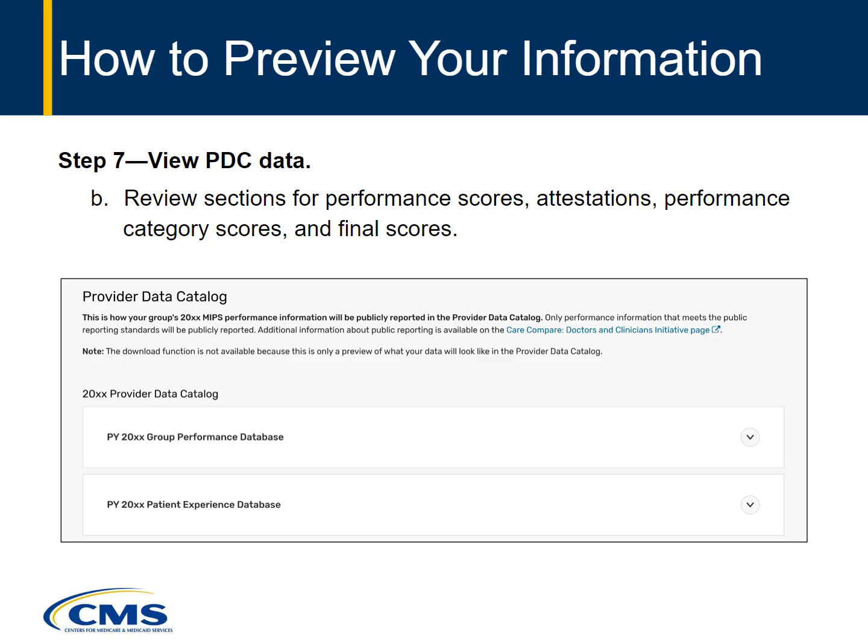Groups may have up to two files: the Group Performance Database and the Patient Experience Database. As with the Clinician Performance Database, the Group Performance Database has MIPS and QCDR quality, Promoting Interoperability, and improvement activities performance information planned for public reporting on profile pages, and additional performance information that's planned for public reporting, but that wasn't selected for profile pages. CAHPS for MIPS survey scores are in the Patient Experience Database.